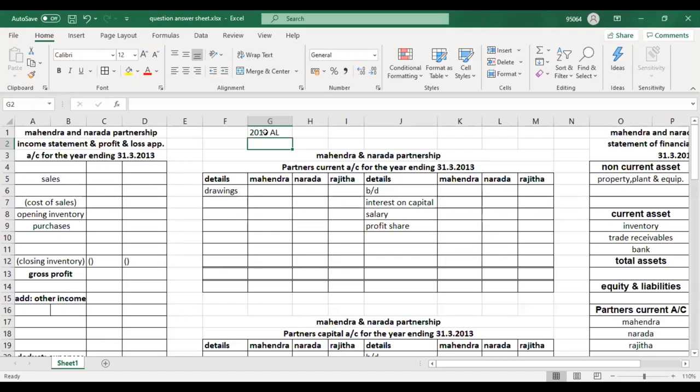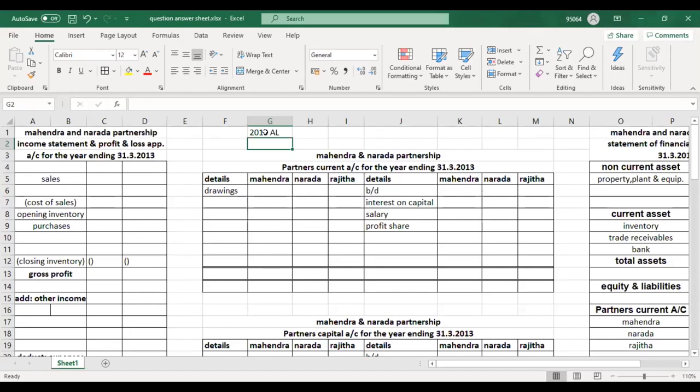The number one requirement of this question is the income statement for the year ending 31st March 2013, including appropriation to the partners. Number two, partners' capital accounts and current accounts for the year ending 31st March 2013. And number three is the loan account of Rajita as at 31st March 2013.